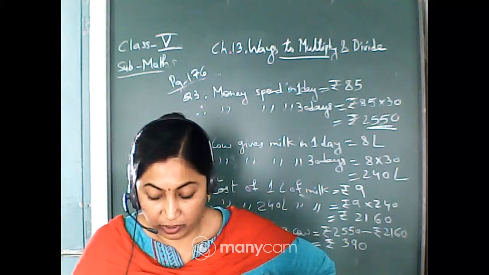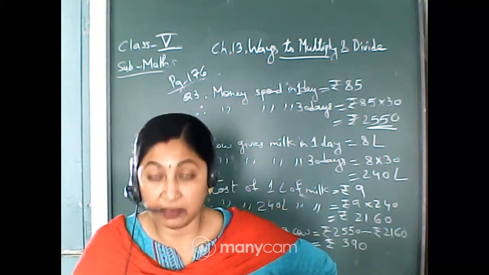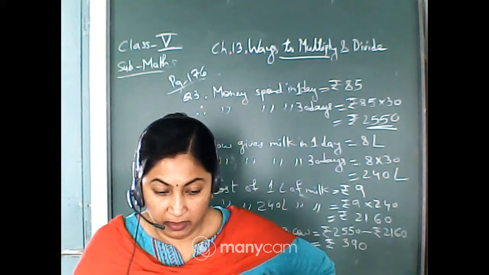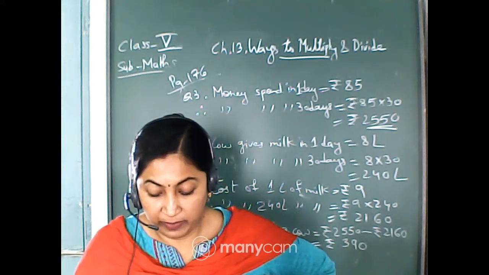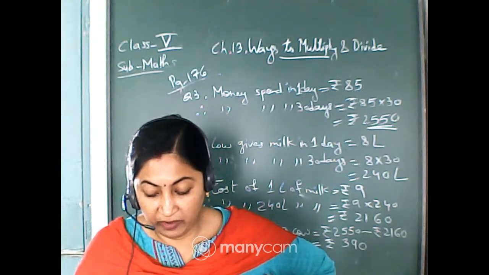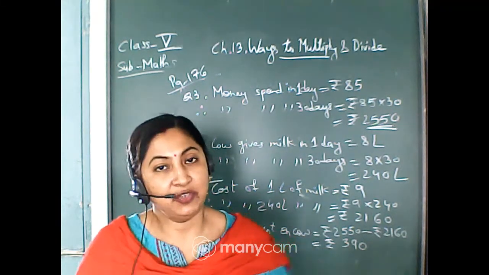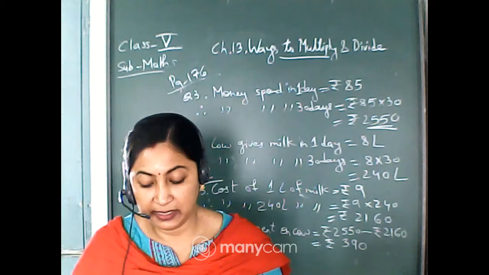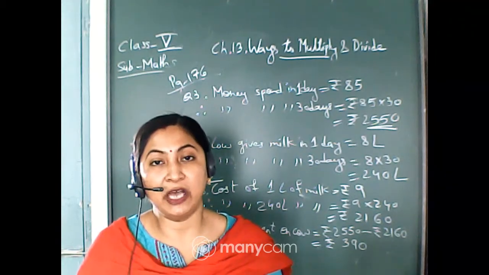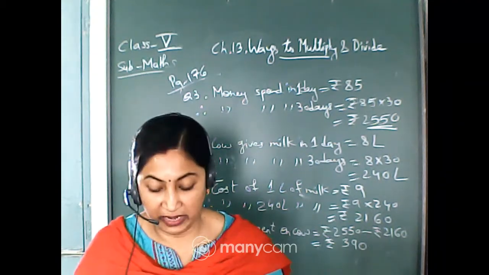Practice time I am giving to you as homework. It is very easy. Number A, Sukhi works on a farm. He is paid rupees 98 for 1 day. If he works for 52 days, how much will he earn? Just you have to multiply. For 1 day the earning is rupees 98. So for 52 days, how much will be the earning? You have to multiply and you will get the answer.